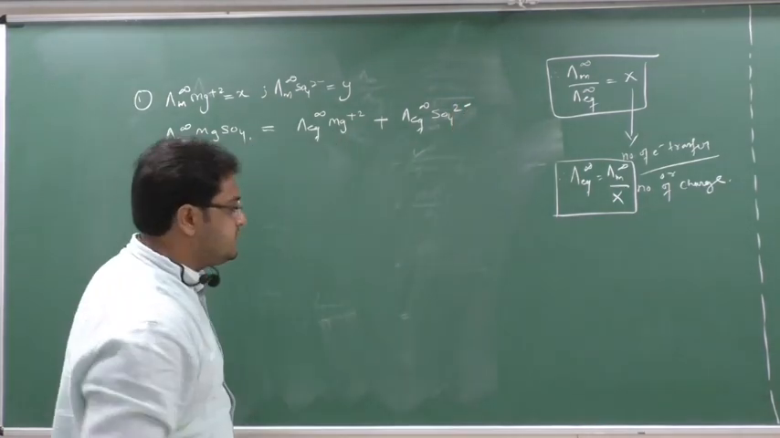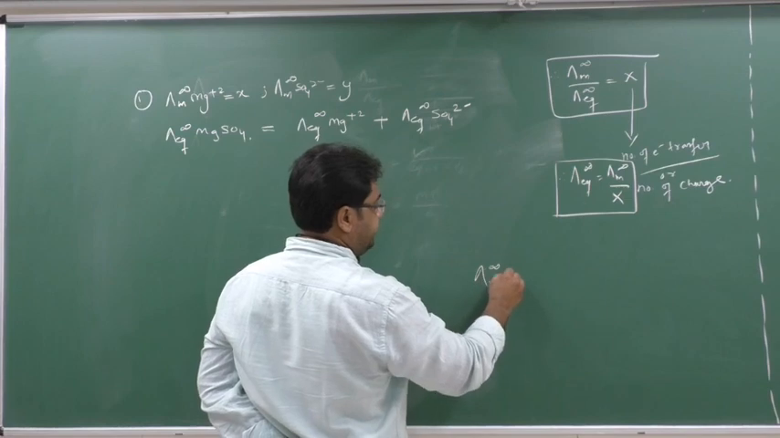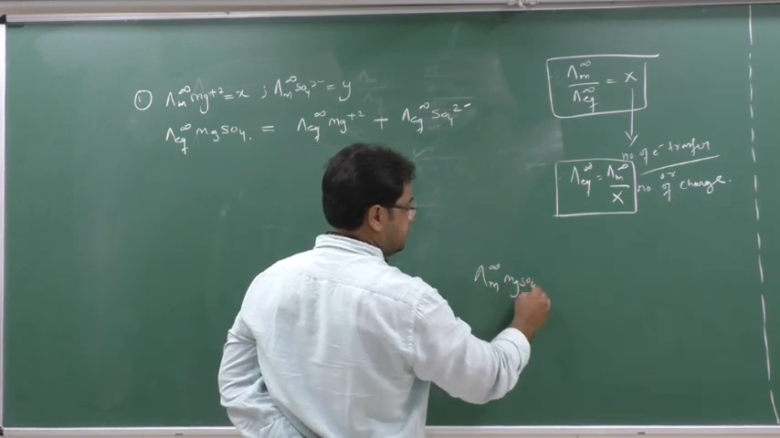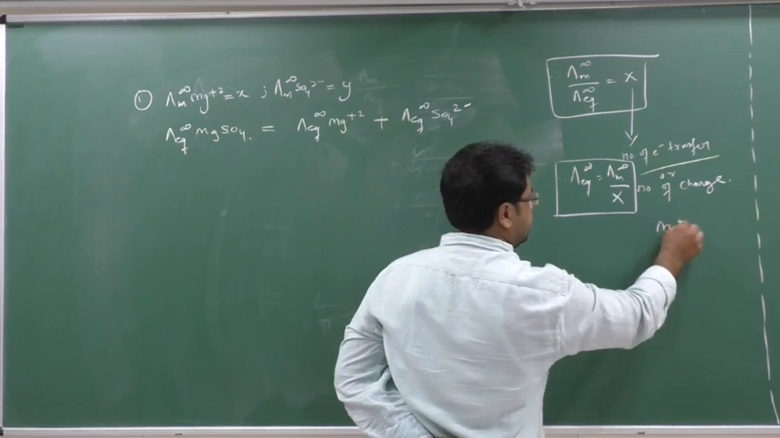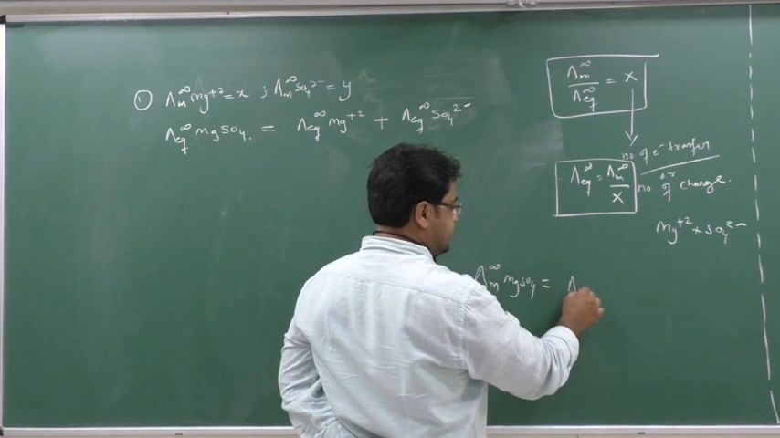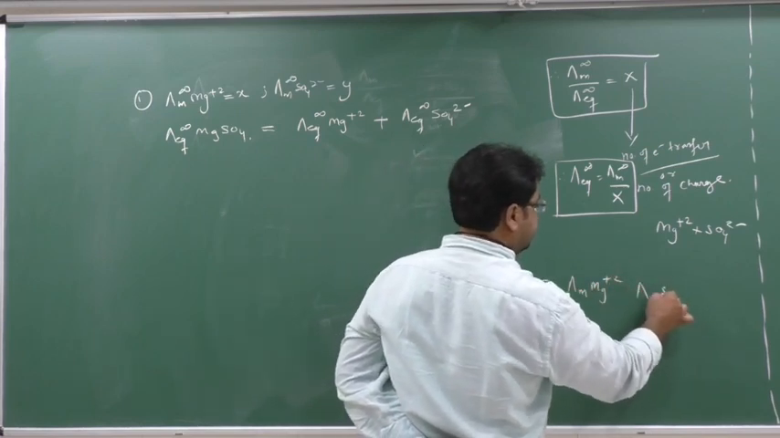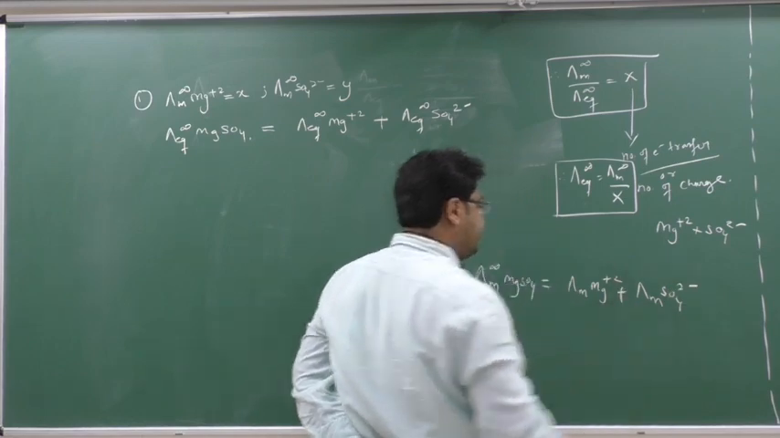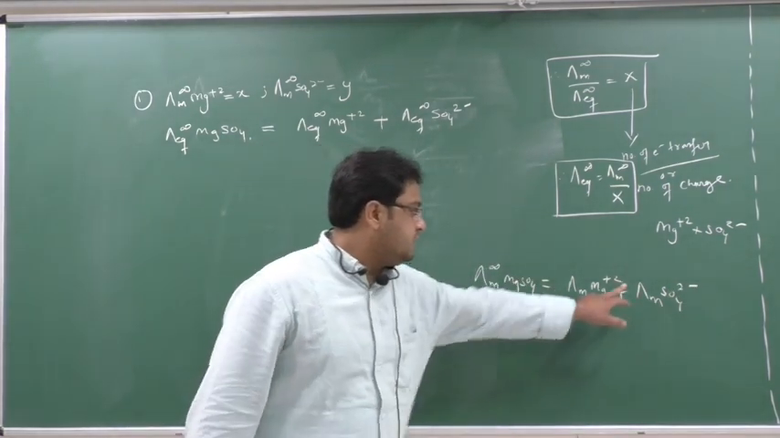Now see here, students, lambda m infinity MgSO4 if it is given. So what will I write down? We have done this Kohlrausch's law, no? Yes or no? That is lambda m Mg 2+ and lambda m SO4 2-. Then we used to see the number of ions. So what is the number of ions here? 1. So here 1, here 1, here 1.